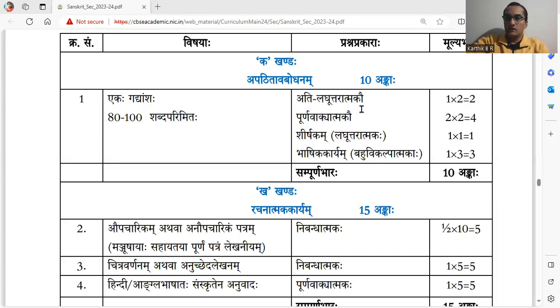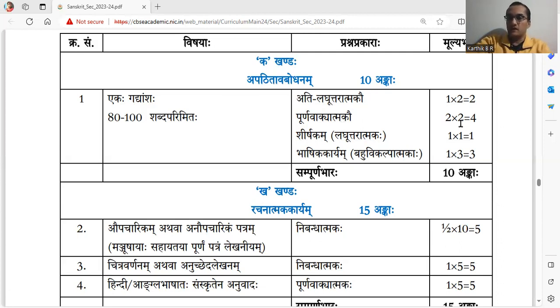Athi laghuttaratmakau, laghuttaratmakau. Very short questions, short questions we can call, eka padena uttarata, that comes for 2 marks, 1 mark each. Purna vakyatmakau, answer in a complete sentence.